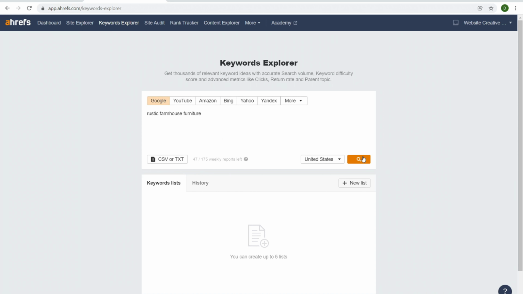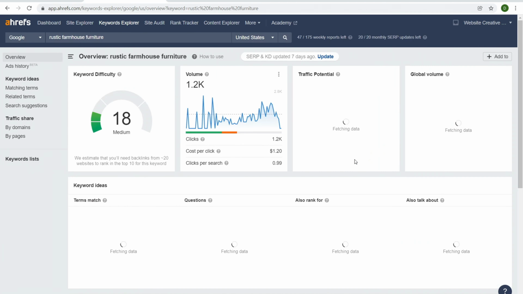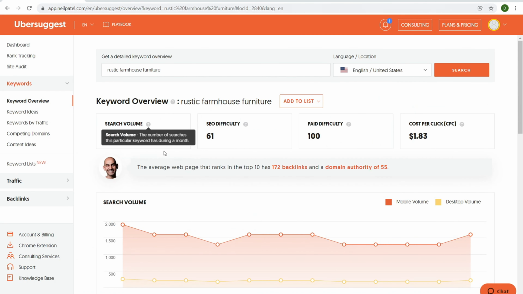Anyways, we're going to search for Google rustic farmhouse furniture. Click over here to search. All right, so right here it gives the search volume. SEO difficulty is a 61. That's kind of high. Pay difficulty, cost per click.